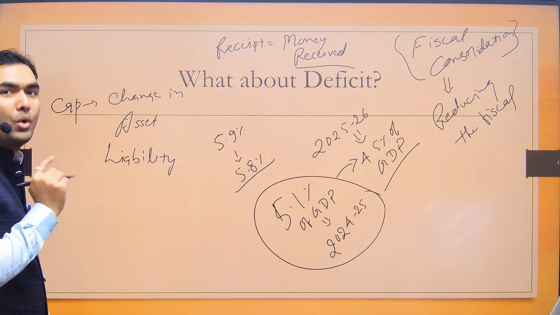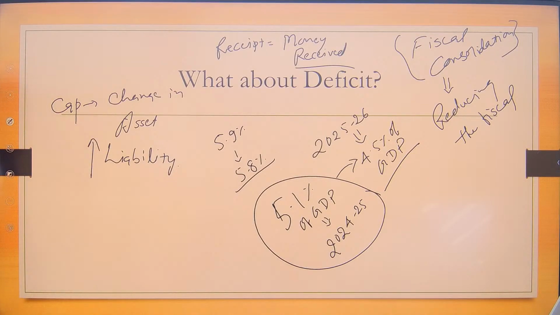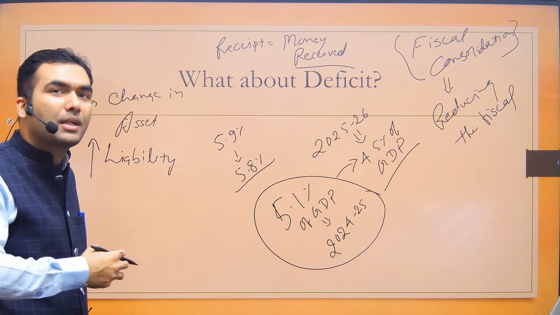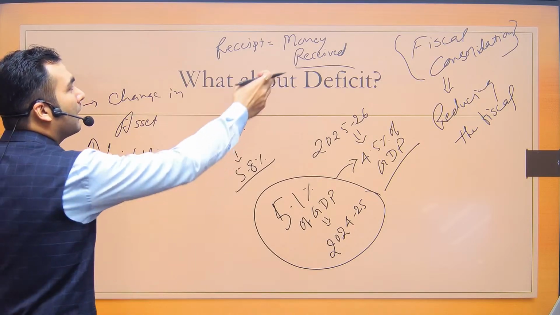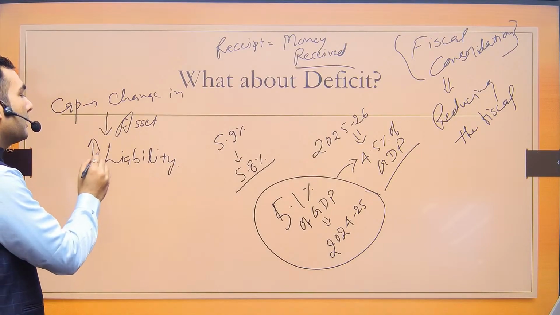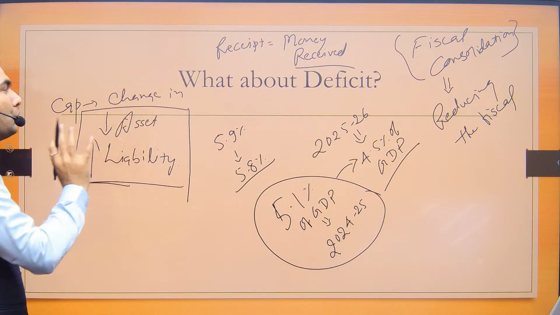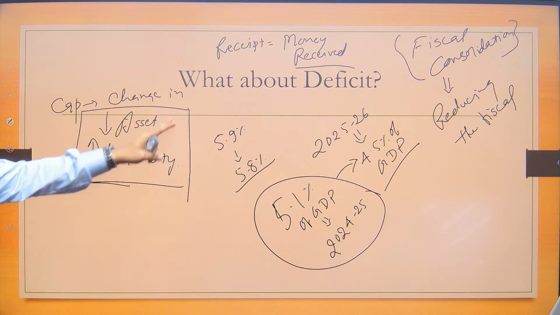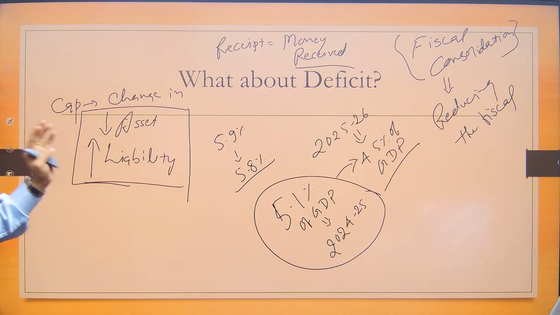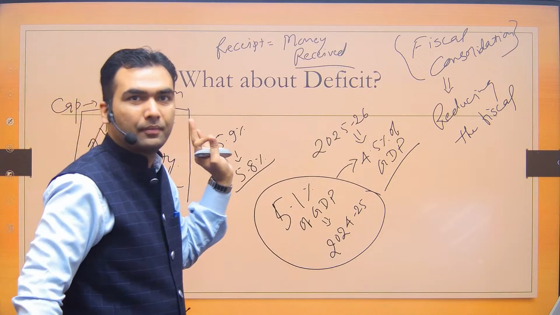If government takes a loan, there is an increase in liability, or government can sell something. So government has an asset which government sold and in return government received money. So either there is going to be a reduction in asset or there is going to be an increase in liability. These are the two possibilities under which there is going to be capital receipt. Now, if either of the two is high, it is not good.